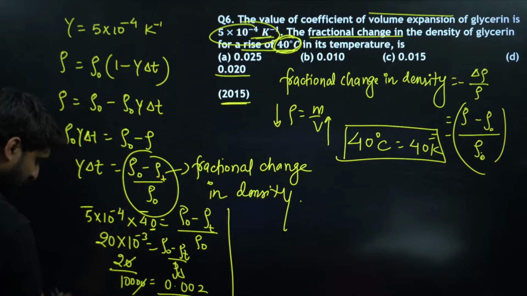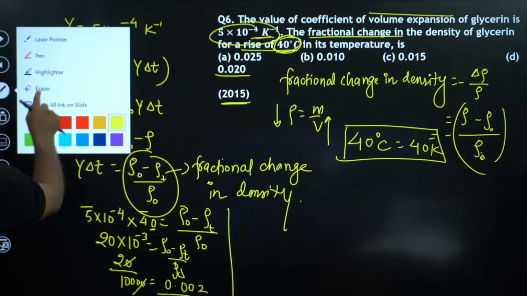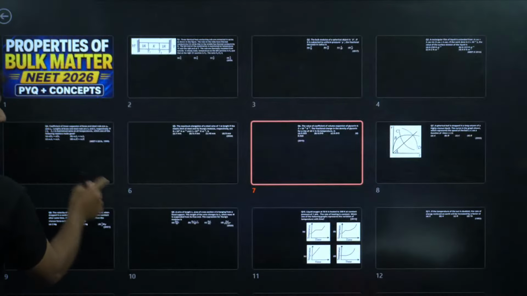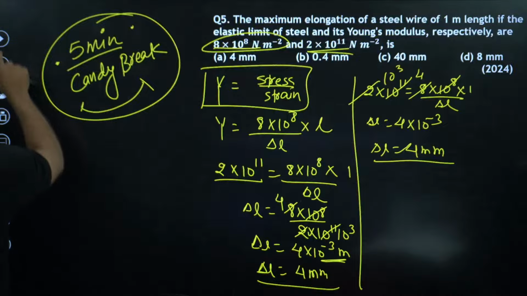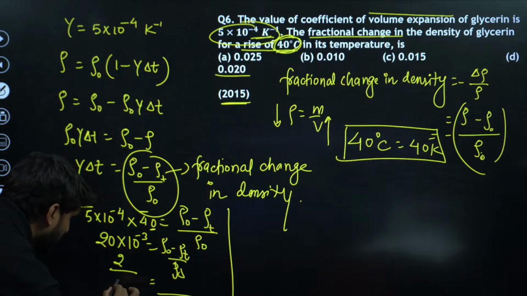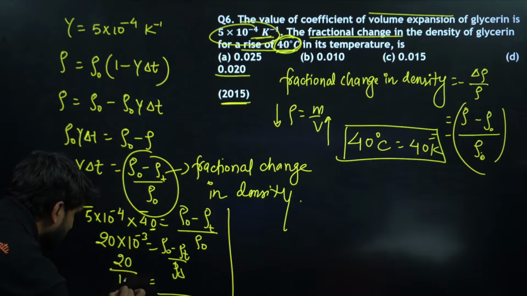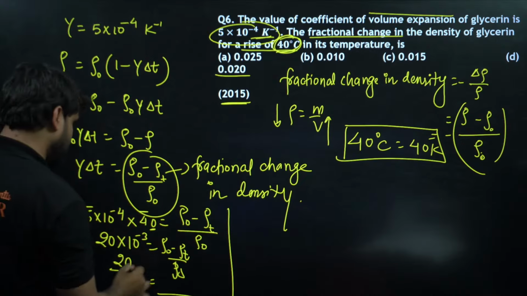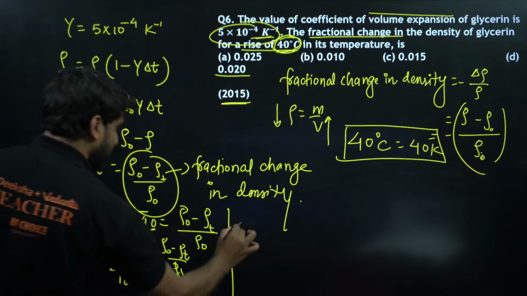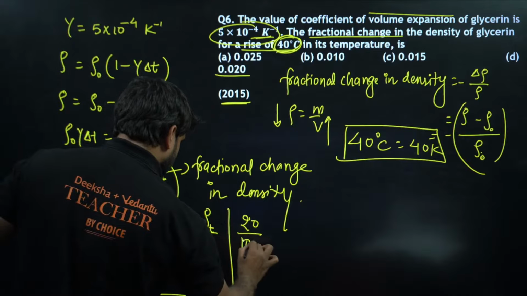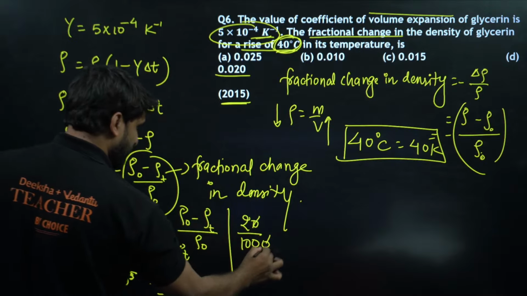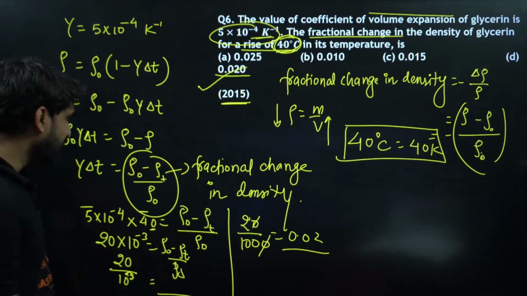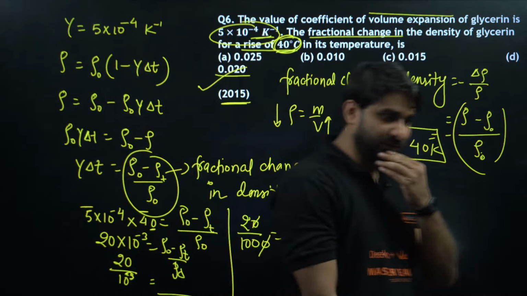So 10 to power minus 3 will go down and become 10 to power plus 3. So we can write here 20 divided by 1000. Of course, the zeros cancel. Oh, silly mistake was there. 0.02. Of course, correct. We were adding one more 0 there. That is not correct.